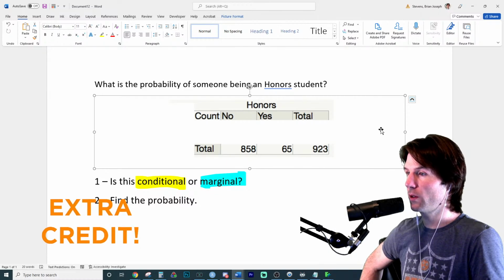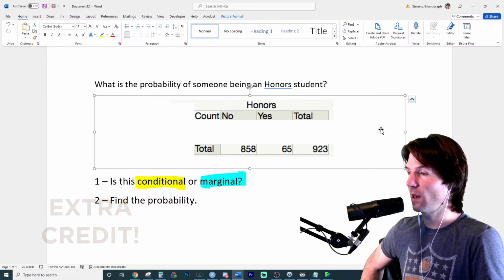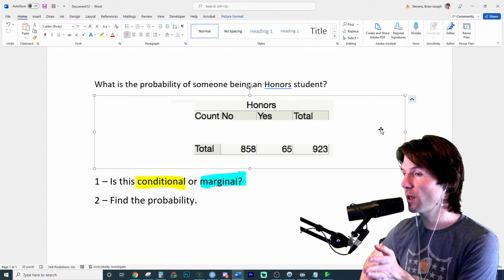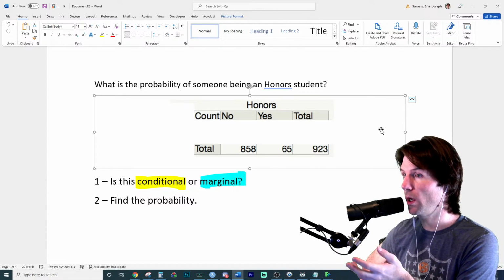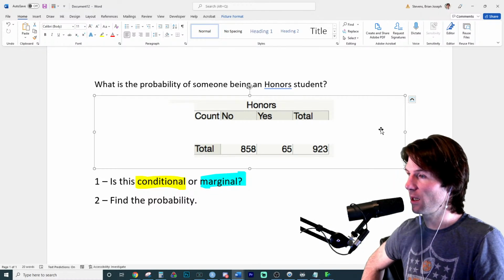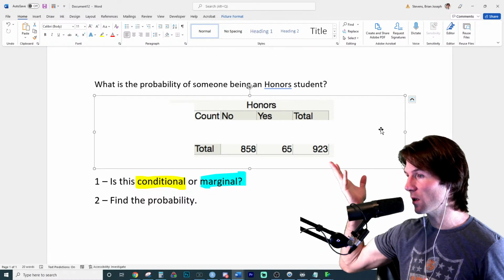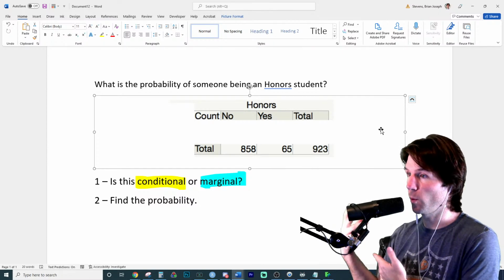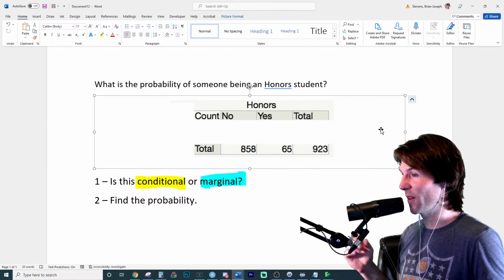The marginal only looks at one instance of a variable. It only looks at one variable at a time. So when we say what's the probability of someone being an honor student, we only want that there were 65 out of the 923 students. The margins are in the margins of the table, and we're just going to focus our attention in on just one. I think removing some of that extra data so our brain doesn't see it can help with understanding. The marginal distribution is in the margins, and that's what we're talking about right here when we say a marginal distribution. And there's two of them. You have one for one variable and one for the other, which we were talking about earlier.